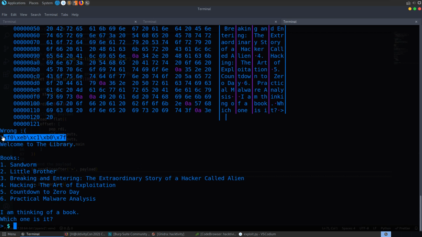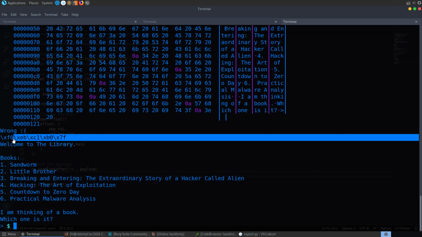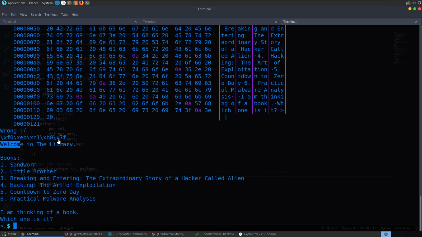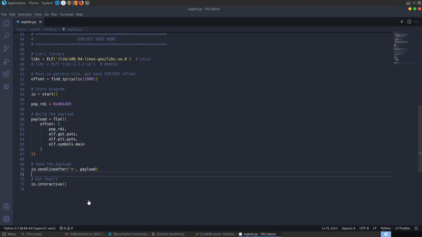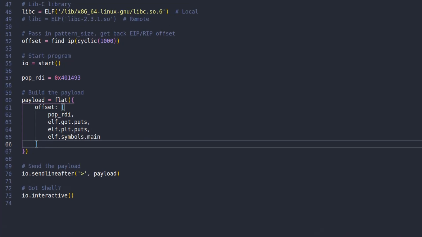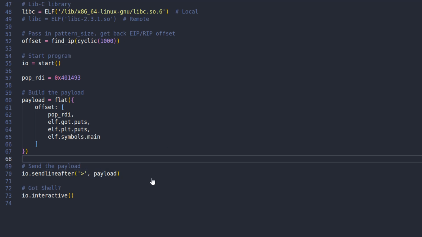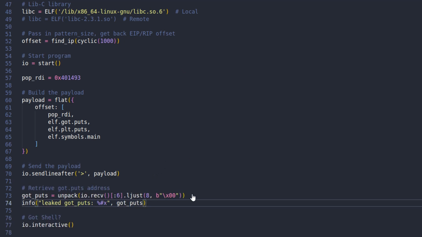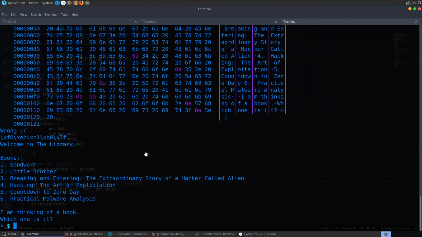It's leaked out this address, which looks like a libc address. We can see the 7F there anyway. It's looking good. So we need to format this into the correct format, and again I'm just going to copy over a chunk of code that I normally use on these. So we send off the payload, and then we're going to receive the leaked address. This is basically just going to unpack it into the right format, so we'll see the format that this puts it in. Let me run that again.